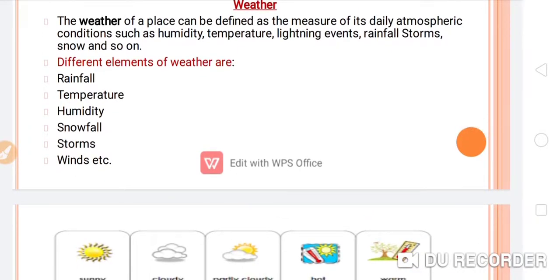So let's see, students, what are the important elements. Different elements of the weather are rainfall, temperature, humidity, snowfall, storms, winds. So these all are the elements which are deciding the weather.